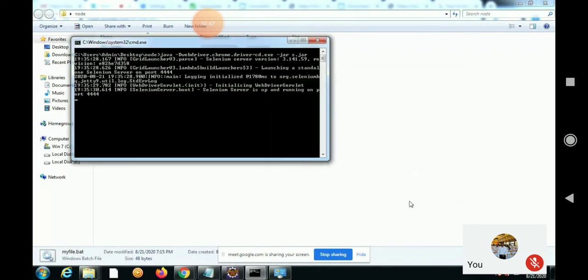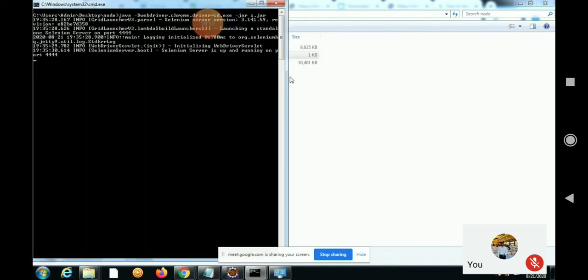Now I can execute my same framework on Rishabh's system. Let it be like that, Rishabh. I will open the testng.xml file and click on the run button. I have clicked on run, guys. Now the framework has to execute on Rishabh's system. We'll see whether it is going to execute or not.